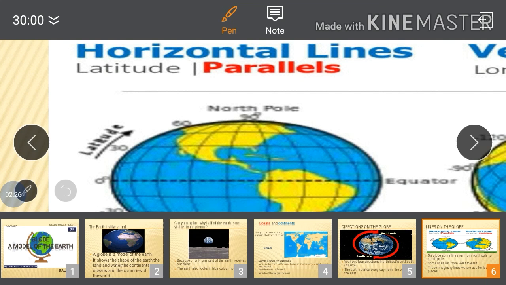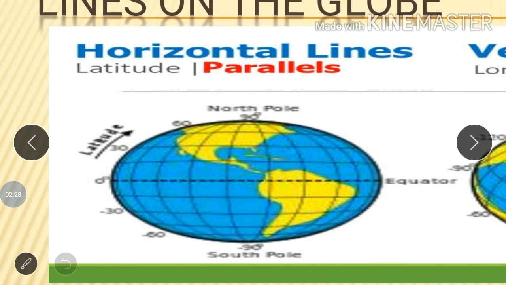The imaginary lines that are drawn from west to east are called the latitudes.